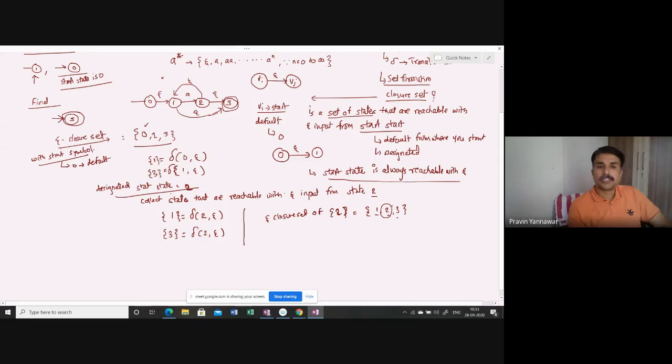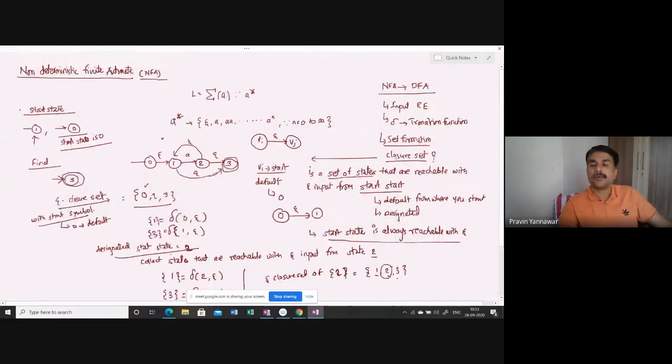This is really very important. If you want to convert your non-deterministic finite automata into a deterministic finite automata, the very first important thing you need to understand is the closure set.